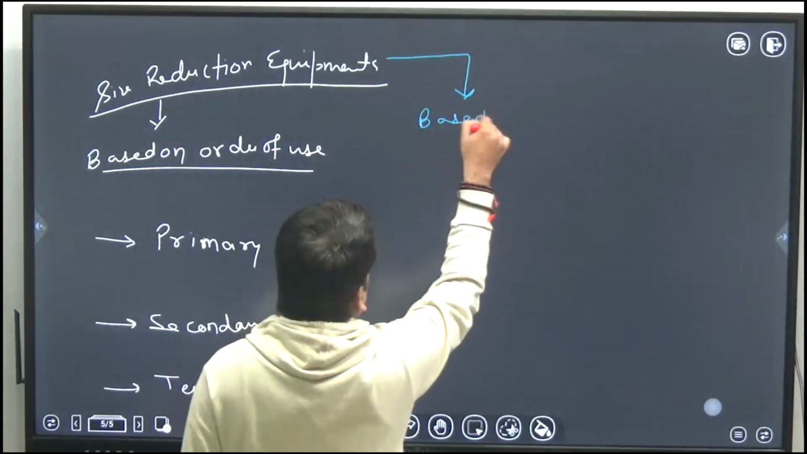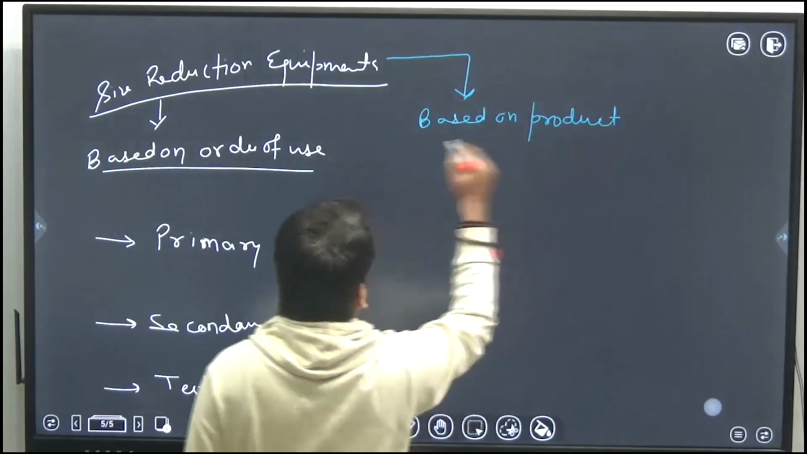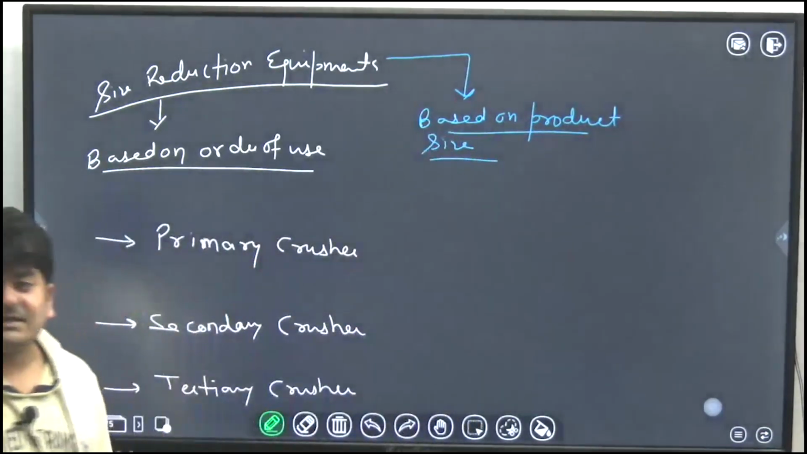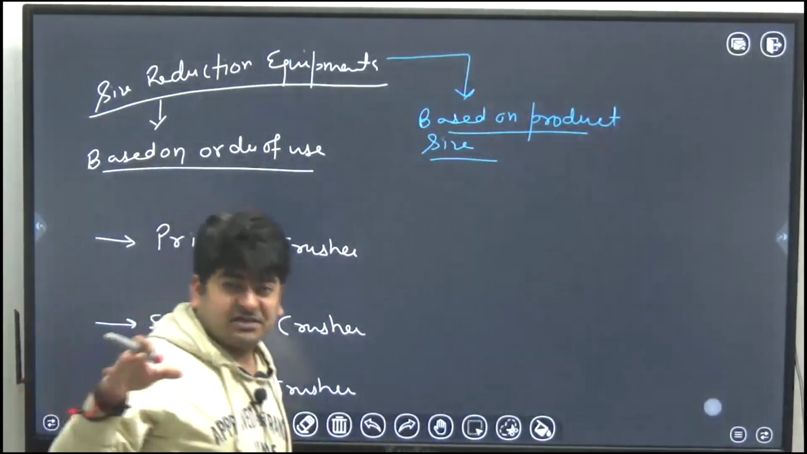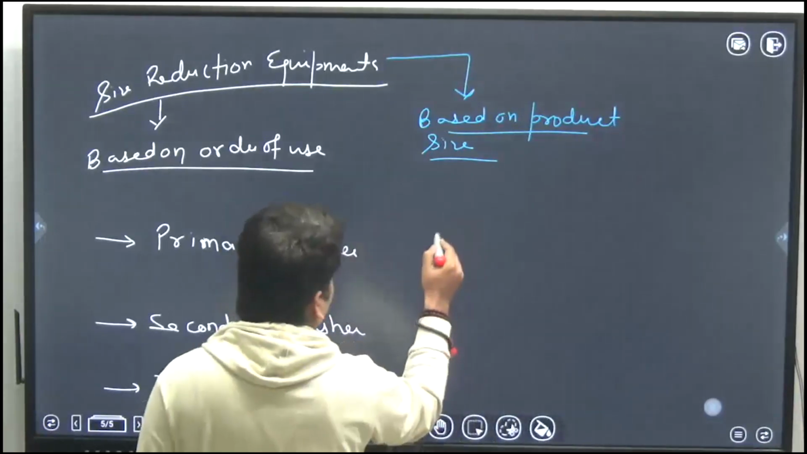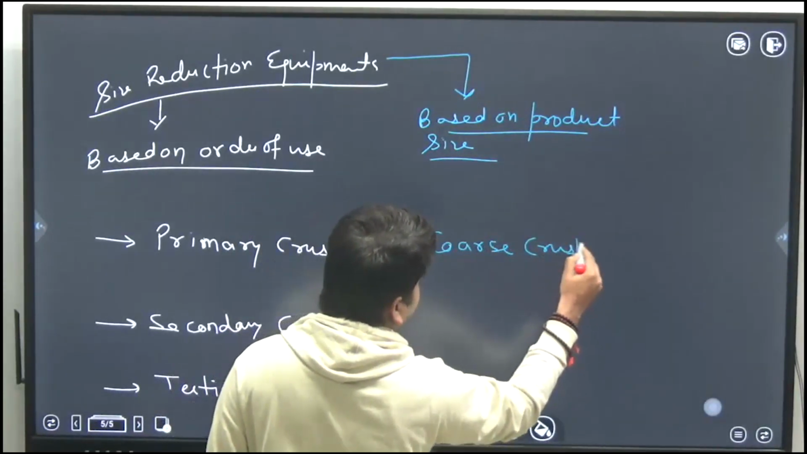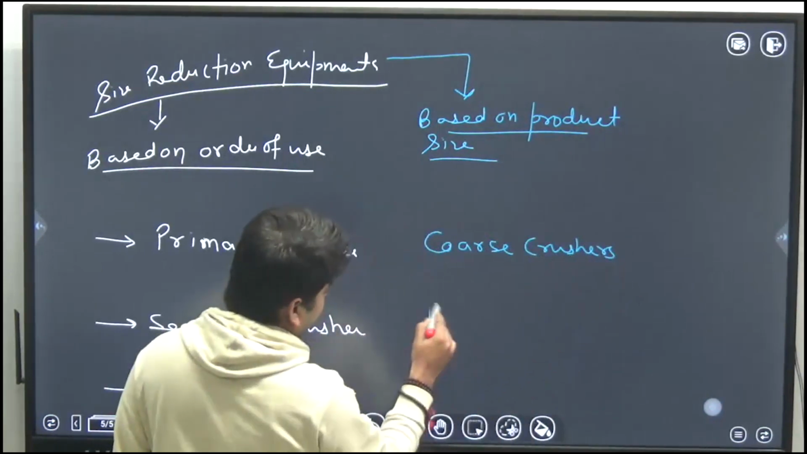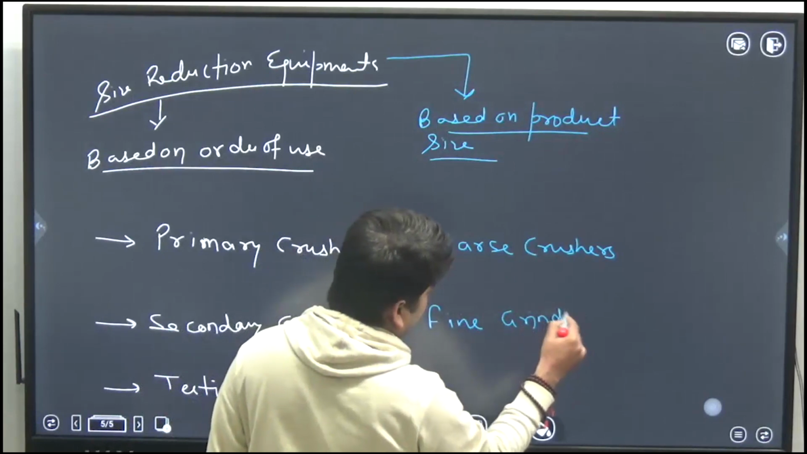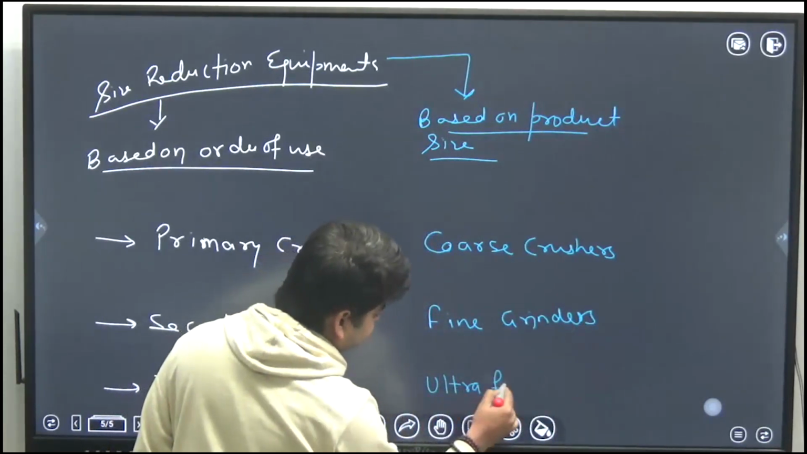Second is based on product size. Based on product size, we can classify the size reduction equipments, basically the crushers, the grinders, into three categories again: the coarse crushers, fine grinders, and ultra fine grinders.